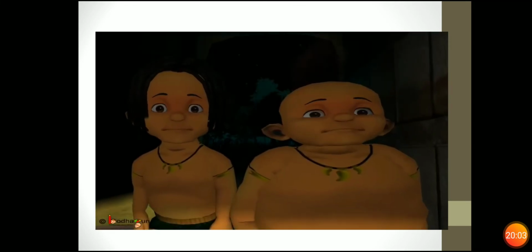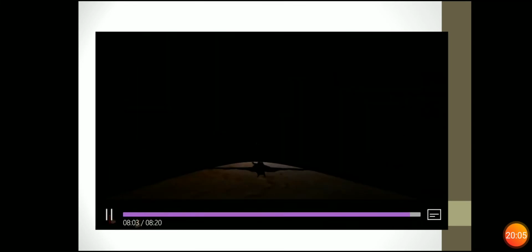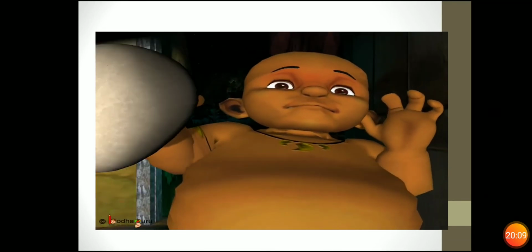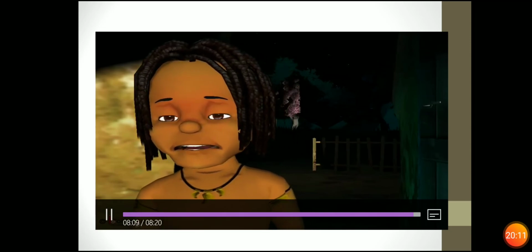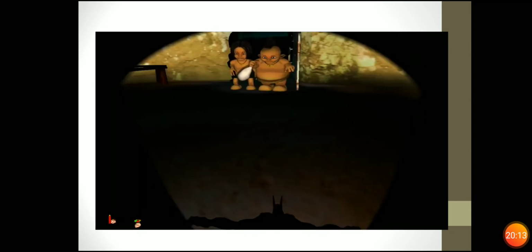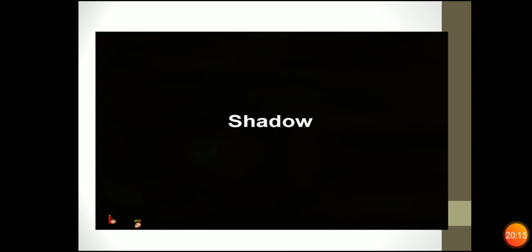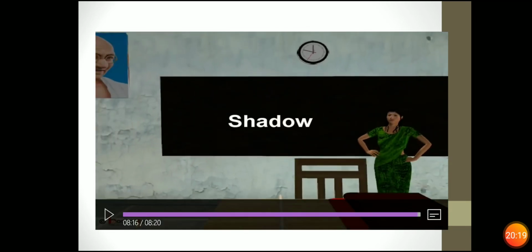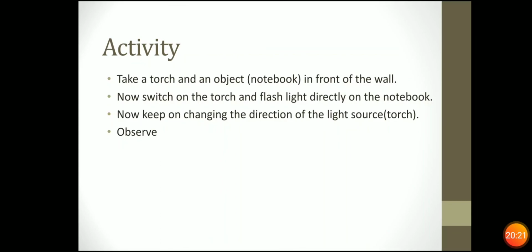So, the next time you are in the dark and suddenly see some shadow, don't get scared, for it just means that there is a source of light nearby. I hope this is clear to you. Now, this is what we have studied.